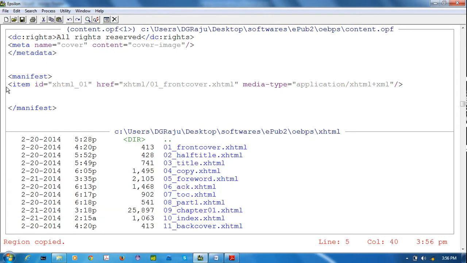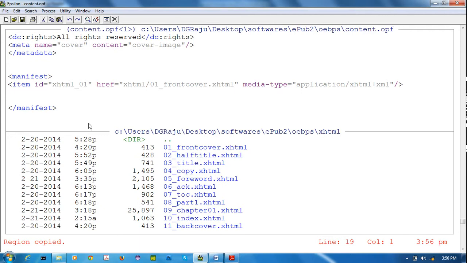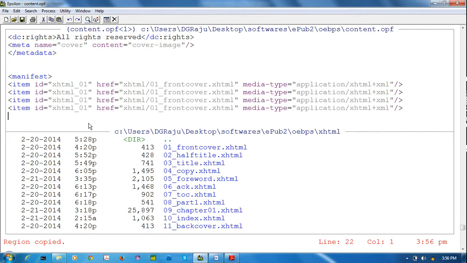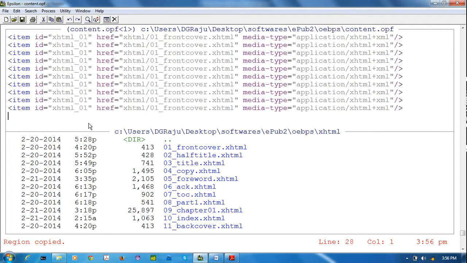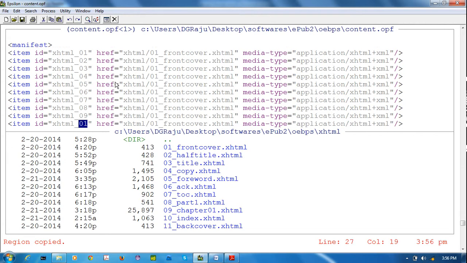Now I am copying this and pasting it 10 times. Now I am changing the IDs: 2, 3, 4, 5, 6, 7, 8, 9, 10.